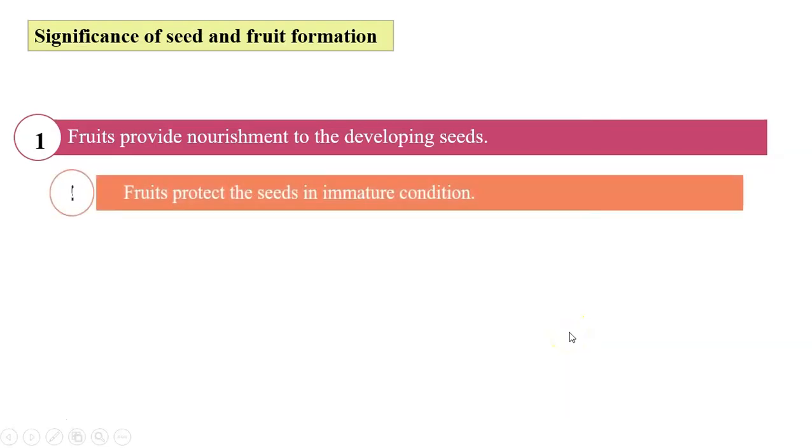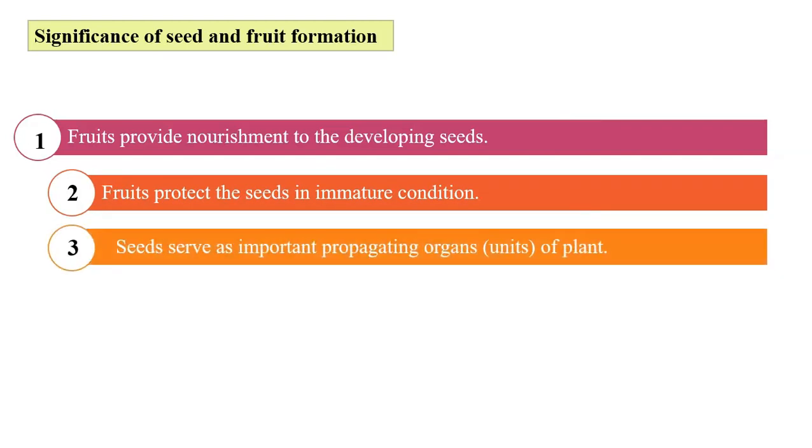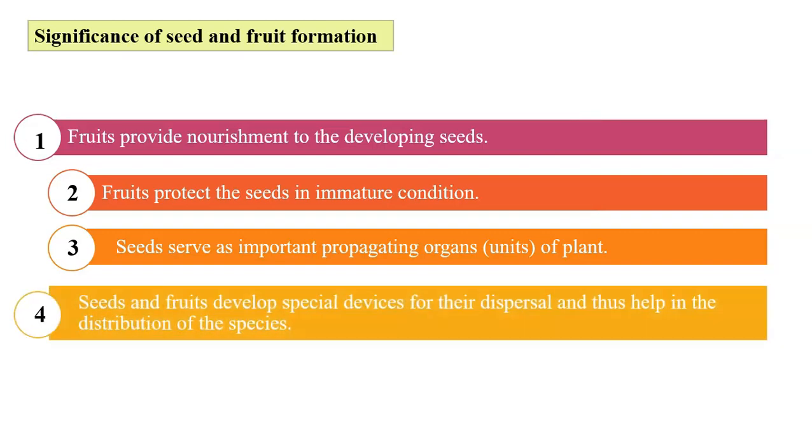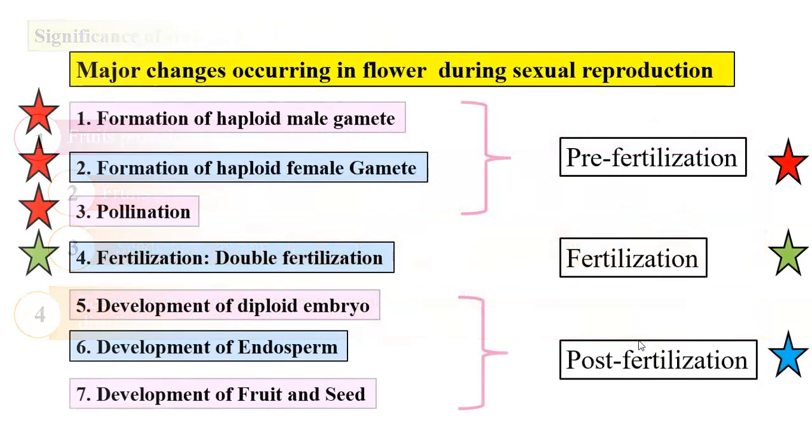What is the significance of seed and fruit formation? The fruits provide nourishment to the developing seeds. The fruits protect the seeds in immature condition. The seeds serve as important propagating organs of plants. Seeds and fruits develop sometimes special devices for their dispersal, and thus they help in the distribution of the plants.